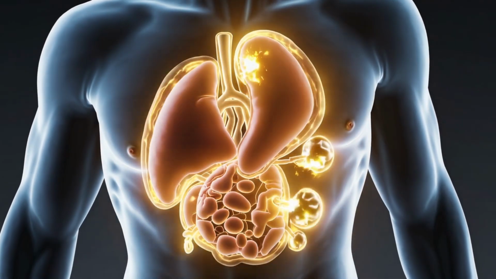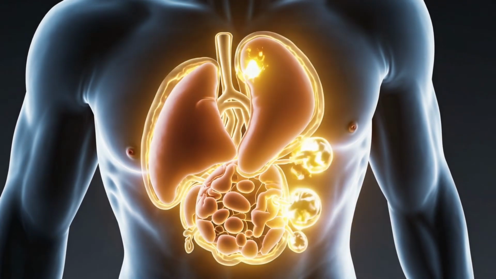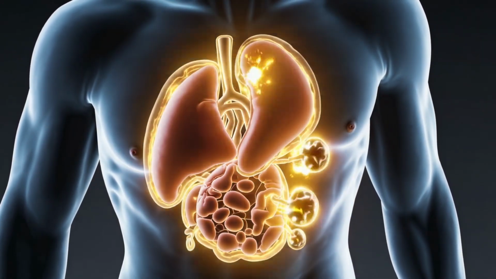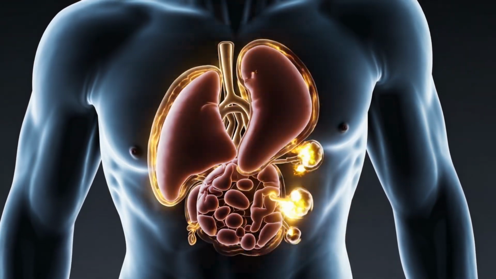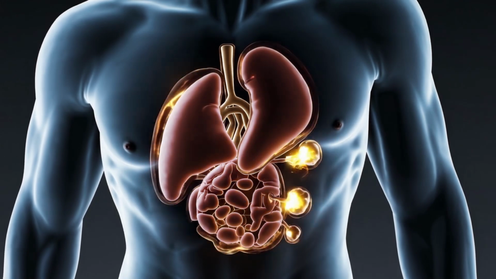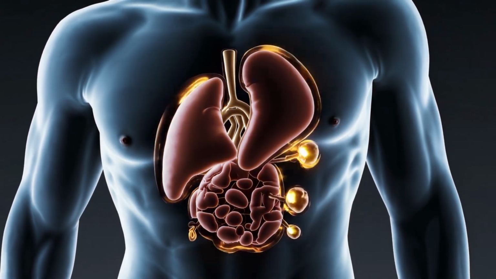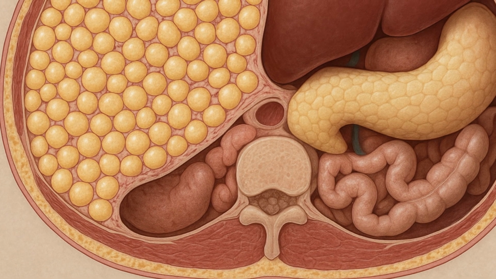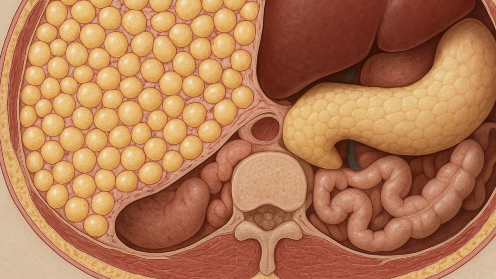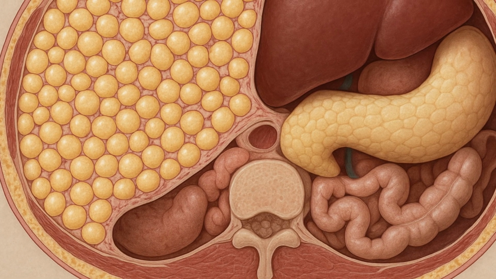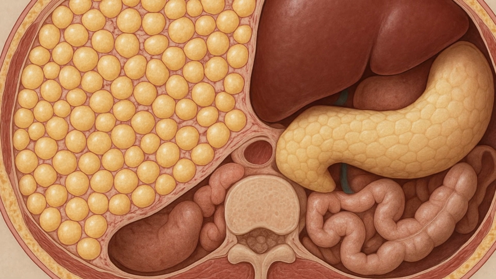One of the most underappreciated yet critical protective functions of adipose tissue is its ability to shield other organs from the harmful effects of lipid overload, a phenomenon known as lipotoxicity. In times of caloric excess, healthy, insulin-sensitive adipocytes act as a metabolic sink, safely absorbing surplus fatty acids and storing them as triglycerides within specialized lipid droplets. This capacity prevents excess lipids from circulating in the bloodstream or depositing in non-adipose tissues, such as the liver, heart, pancreas, and skeletal muscle, where they can wreak havoc on cellular function.